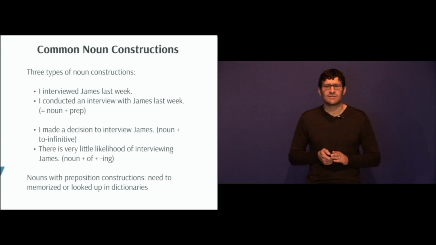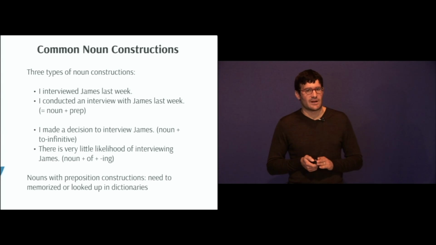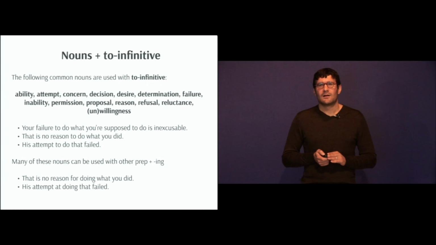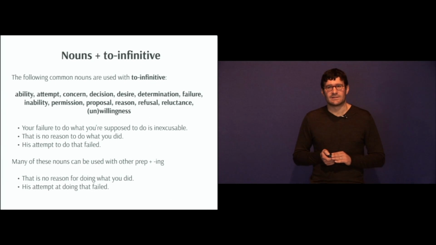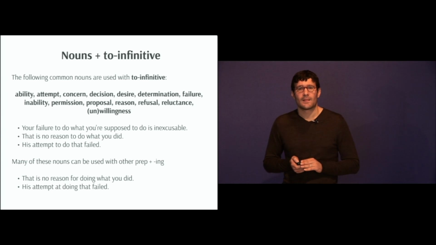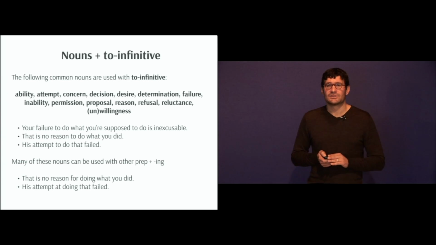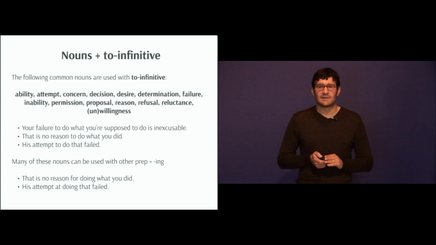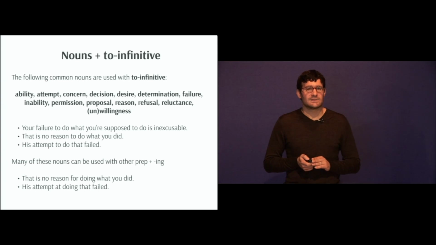Now your nouns with preposition constructions need to be memorized, or they can be easily looked up in your monolingual dictionaries. However, there's a couple of things I would like to highlight. The first thing is nouns with a to infinitive. The following common nouns are used with a to infinitive: ability, attempt, concern, decision, desire, determination, failure, inability, permission, proposal, reason, refusal, reluctance, willingness, and unwillingness.